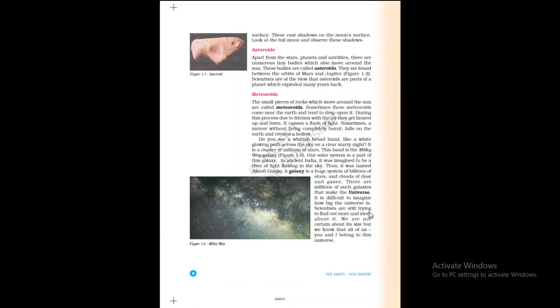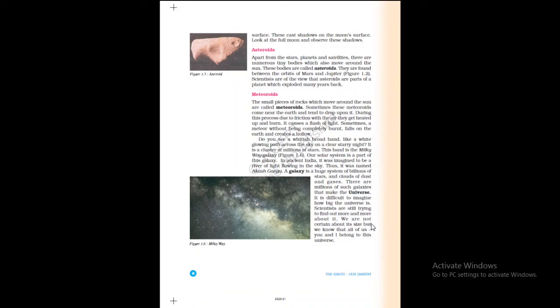Scientists are still trying to find out more and more about it, as it is very vast. They are trying very hard to find out more and more about this universe.